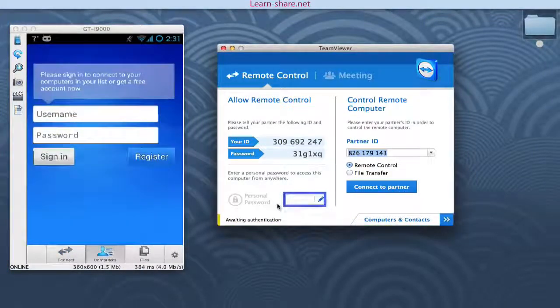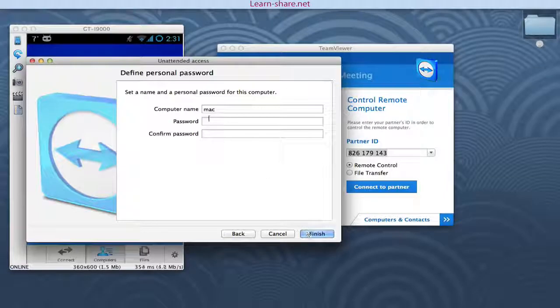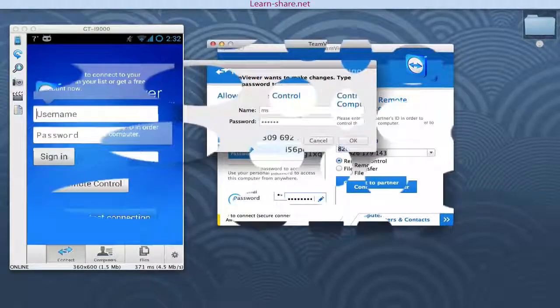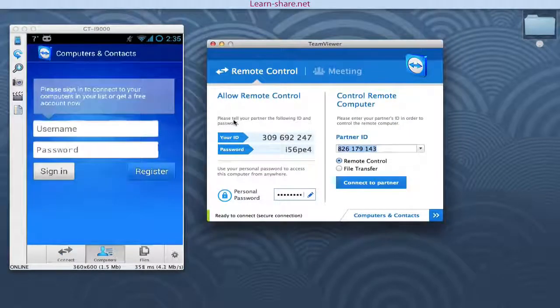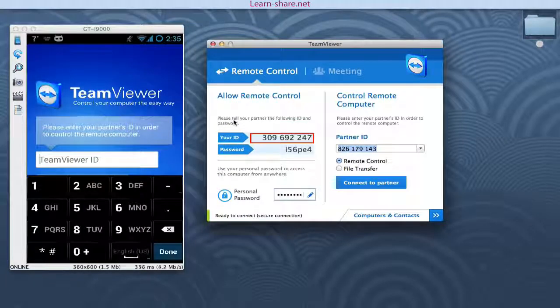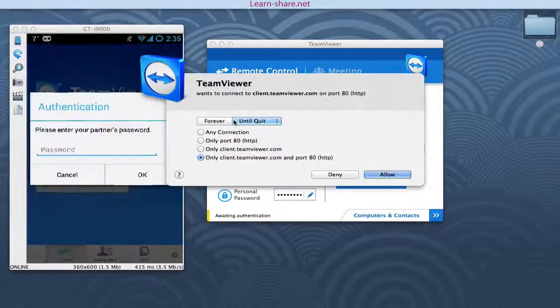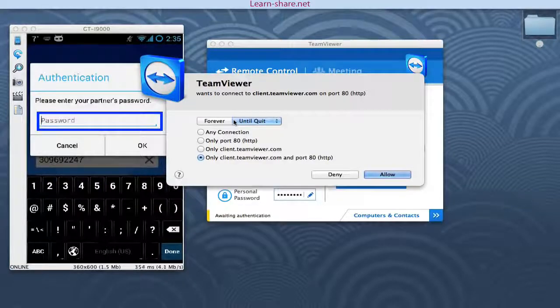A good option is the possibility to make a personal password to access the host computer. Defining a personal password turns out to be easier to remember. Now to allow remote control, enter the ID from the host computer into the mobile device, and type the new personal password.